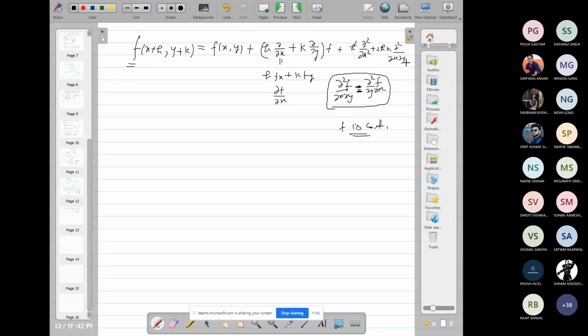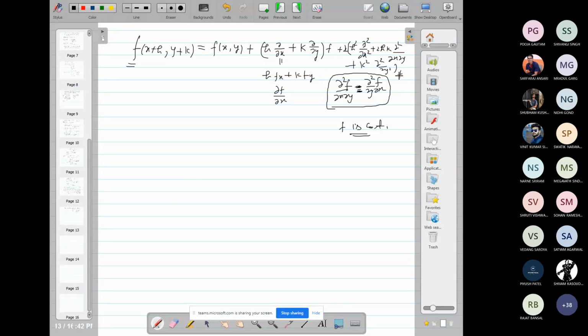So here we can write 2hk del 2 upon del x del y, plus k square del 2 upon del y2, and so on.